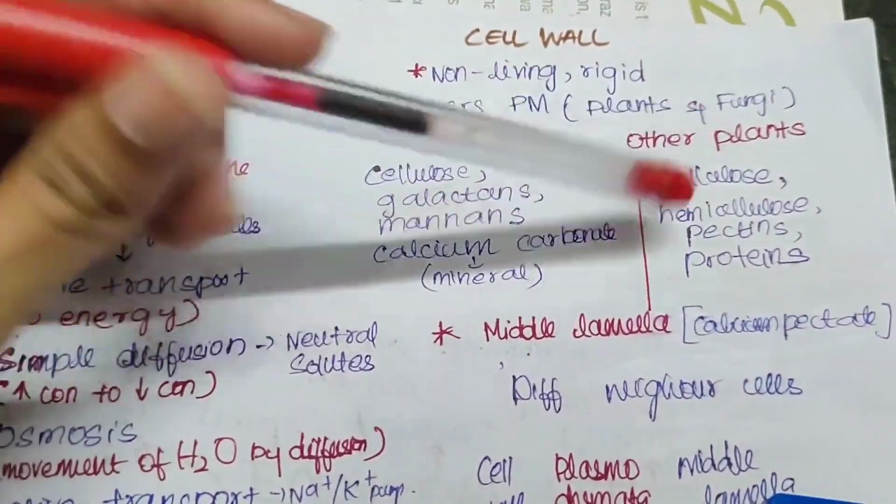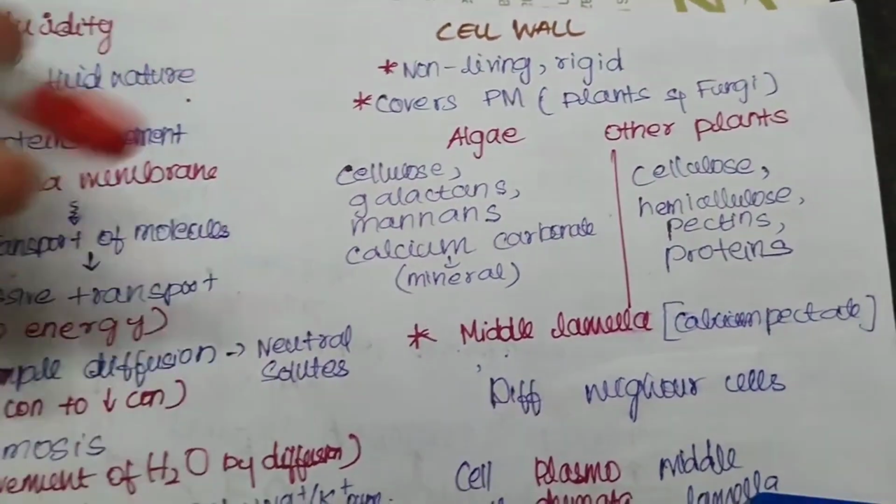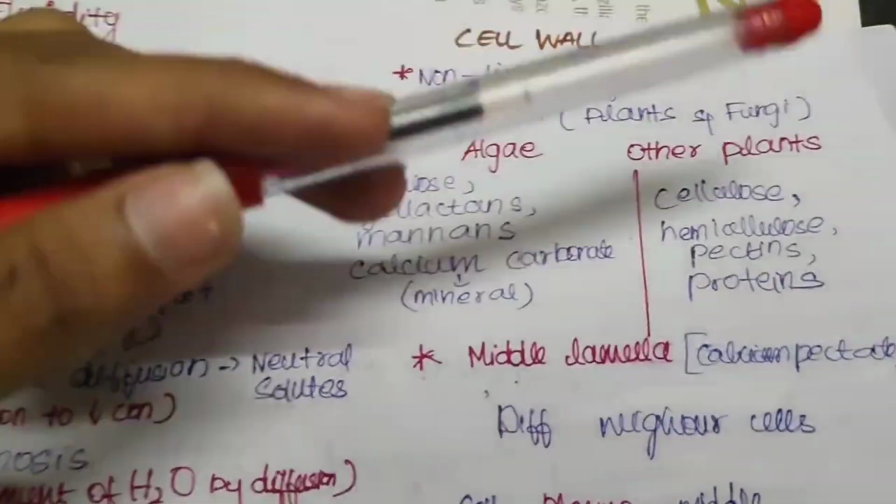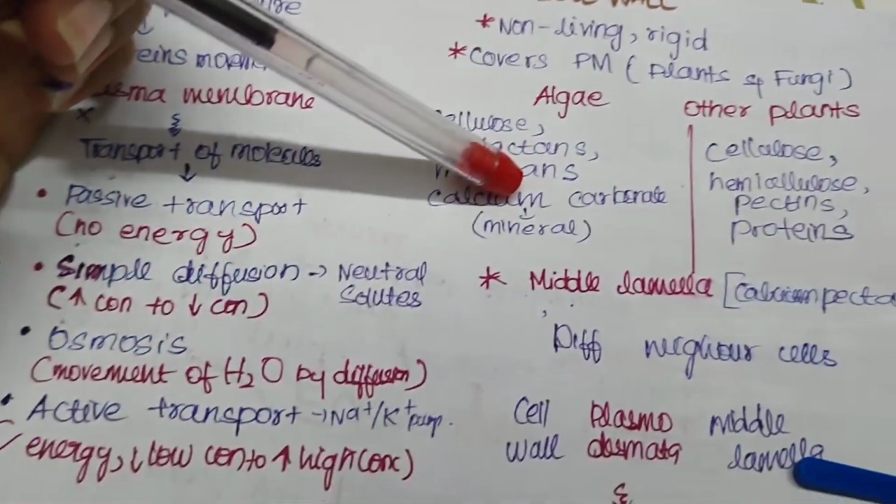But in the case of other plants such as pteridophytes and bryophytes, it is made up of cellulose, amylose, pectins and proteins. These are the different types of components present in them.